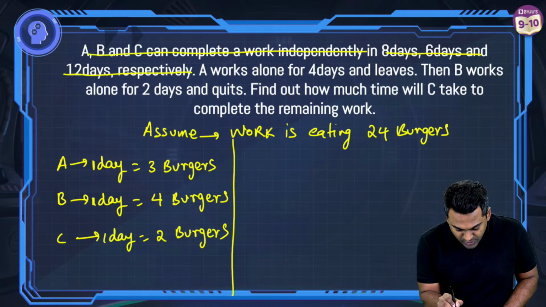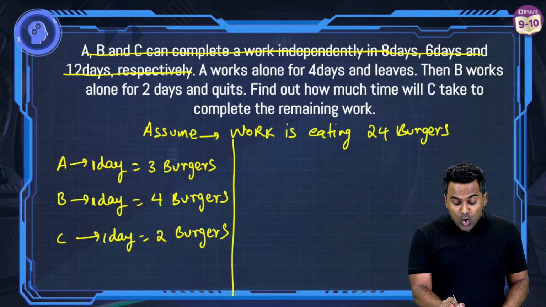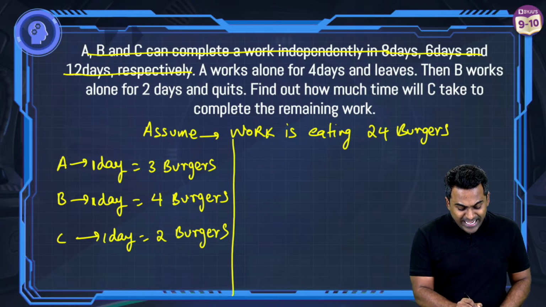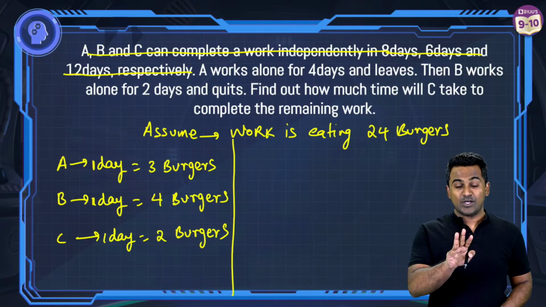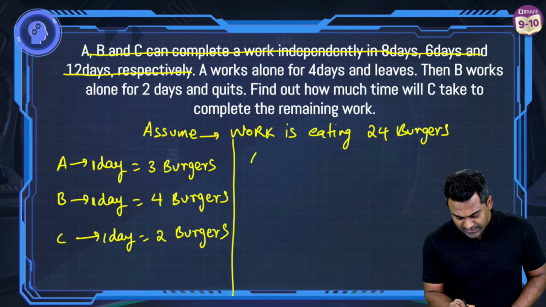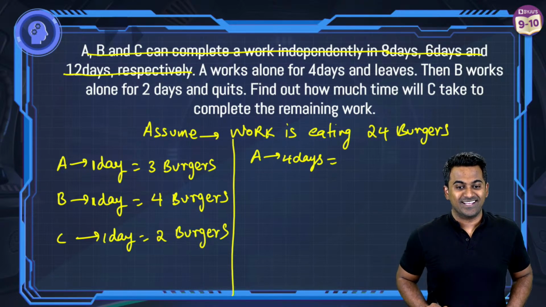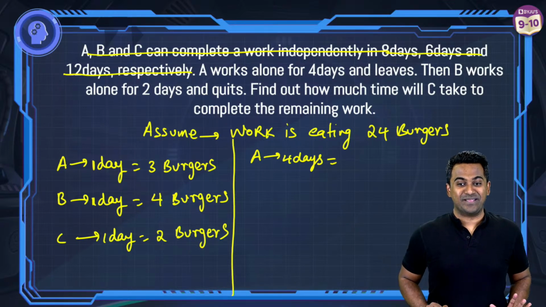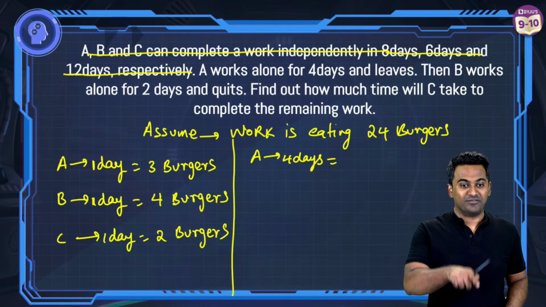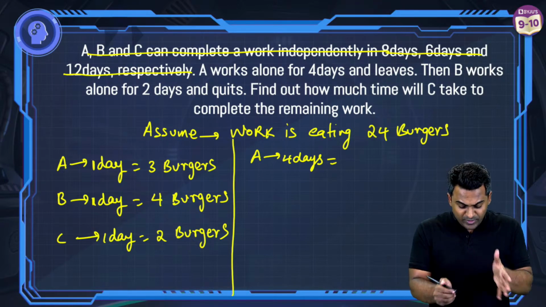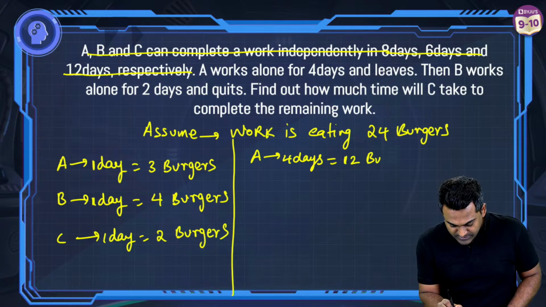Now, A works alone for 4 days. So in one day, A finishes how many? 3 burgers. So in 4 days, A will finish how many burgers? I took the ratio and added them all. No, that won't be the right method. This is going to be the proper method. Very good. You guys are saying the answer as 12. Well done. So A in one day finishes 3 burgers, so in 4 days, A will eat 12 burgers.